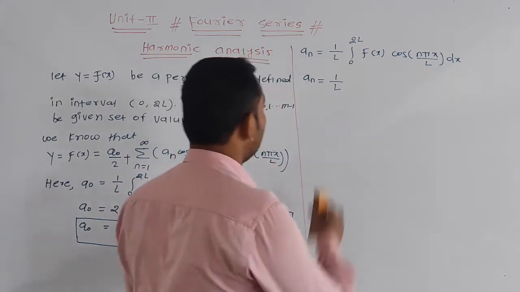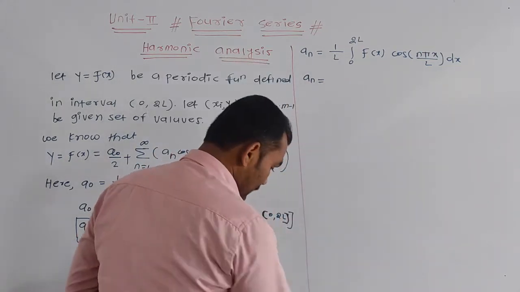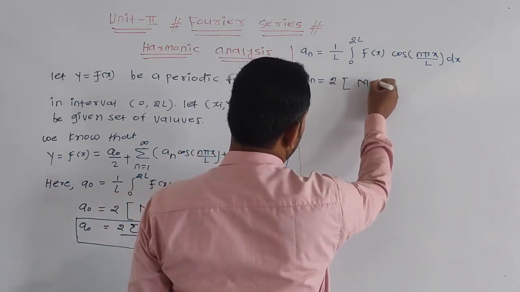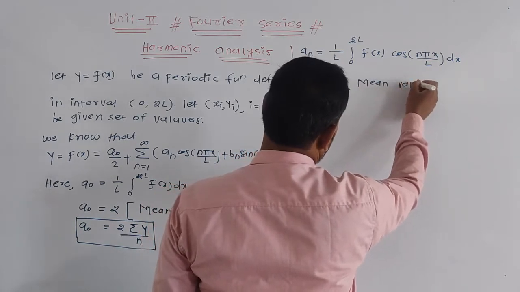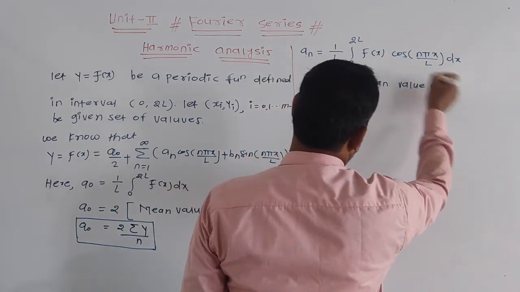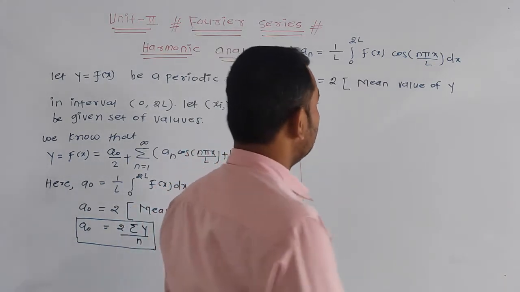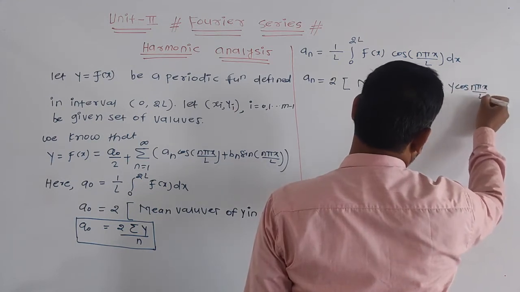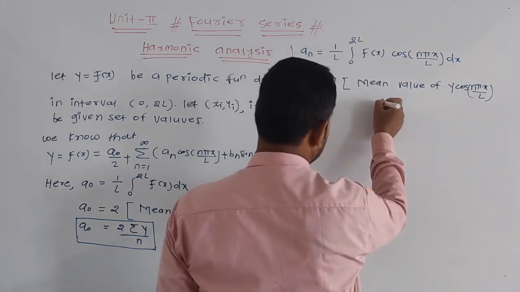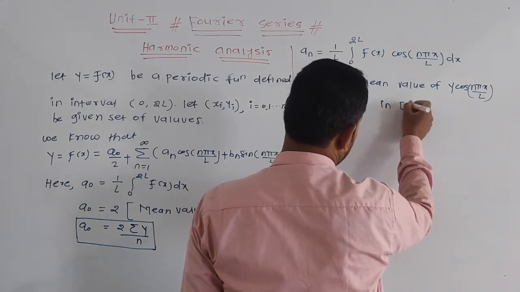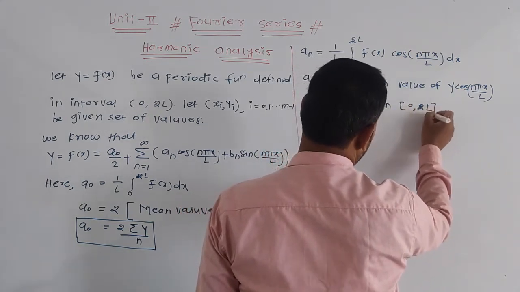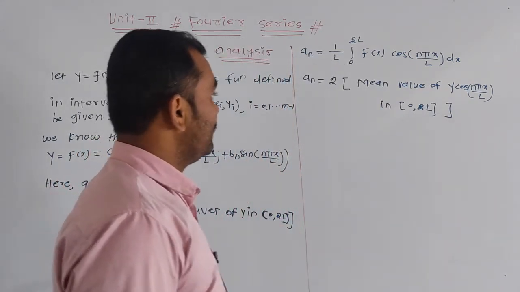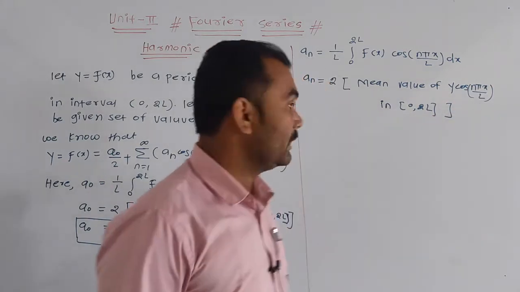Or we write this formula directly in the form of summation. An is equal to 2 times the mean value of y, since f of x is nothing but y, into cos n pi x divided by L in the given interval 0 to 2L. This is your modified formula for the value of an, that is summation y into cos n pi x upon L.